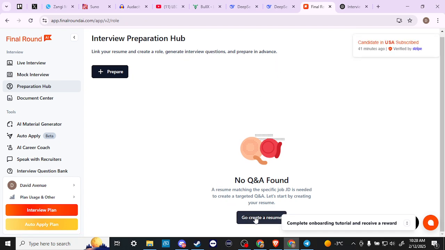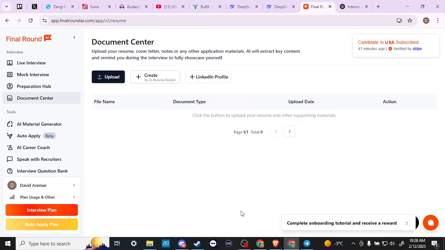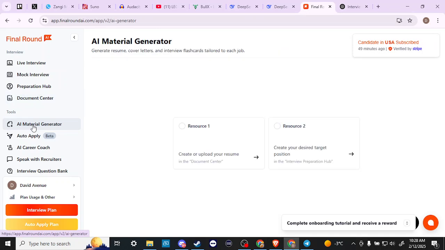Okay, so if we want to go create a resume, then we can do that. Let's go ahead and click on that. And we can see here that we can either upload or we can create one using the AI resume builder, or use a LinkedIn profile. Let's head over to the next option down, AI material generator. Here we can generate a resume, cover letters, and interview flashcards tailored to each job. Create your desired target position. We'll just bypass that for now.